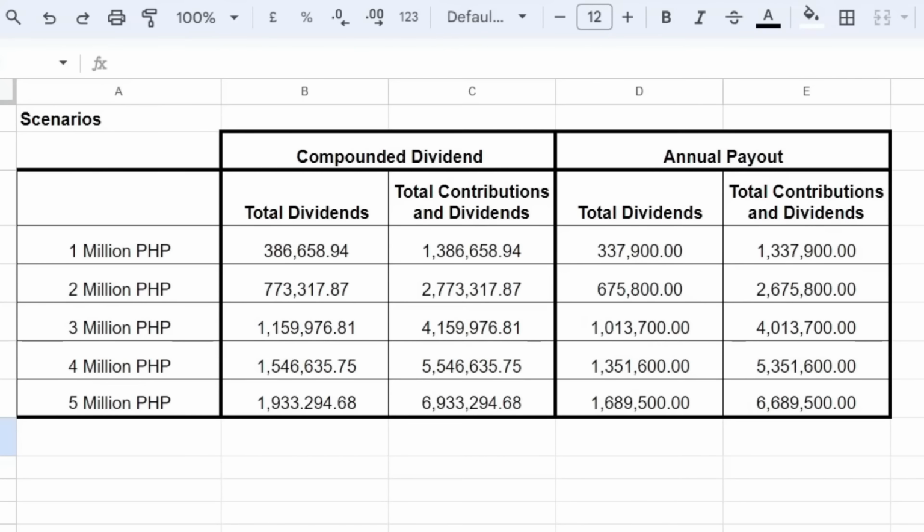So, ayan ang comparison ng compounded dividend versus annual payout. Kung ang objective mo is to grow your money, then piliin mo yung 5-year end term para compounded ang dividend. Mas malaki yung total dividends na makukuha mo after 5 years. Pero kung ang objective mo naman is magkaroon ka ng yearly passive income, pwede mo piliin yung annual payout para yearly pwede mong ma-withdraw yung dividends.